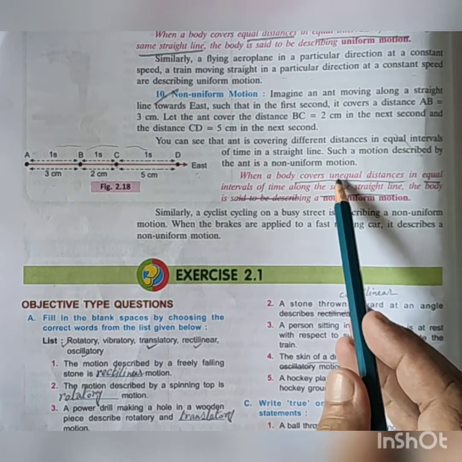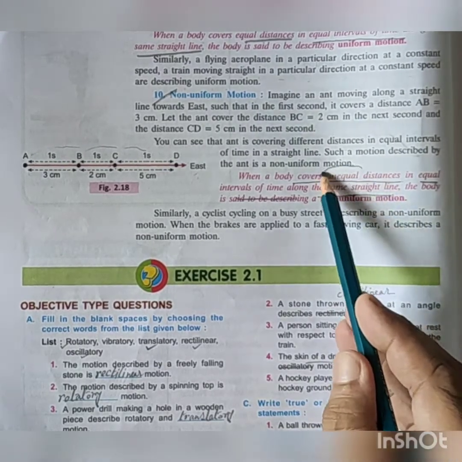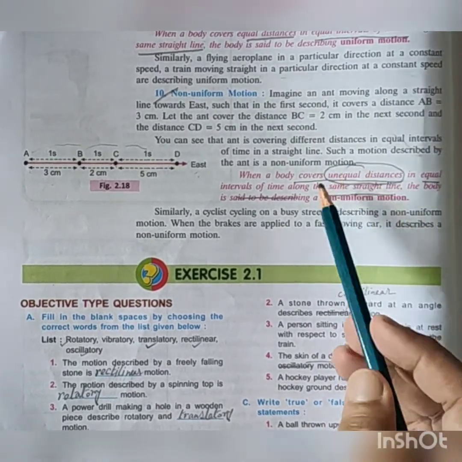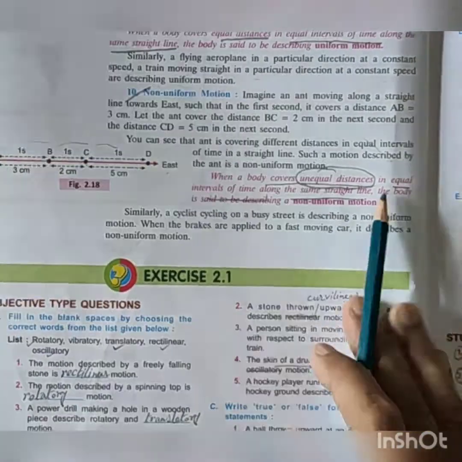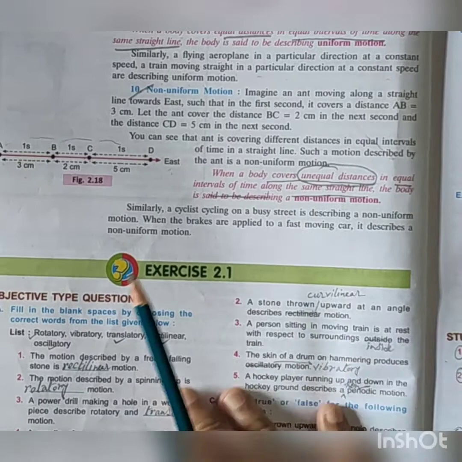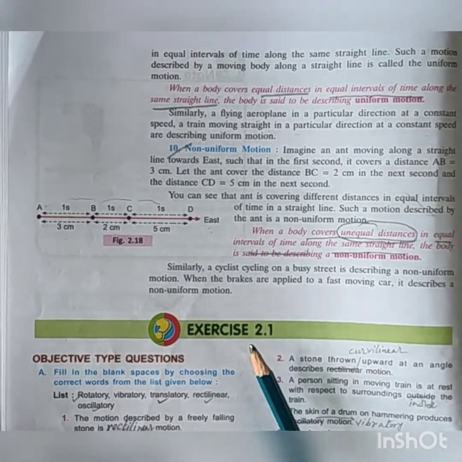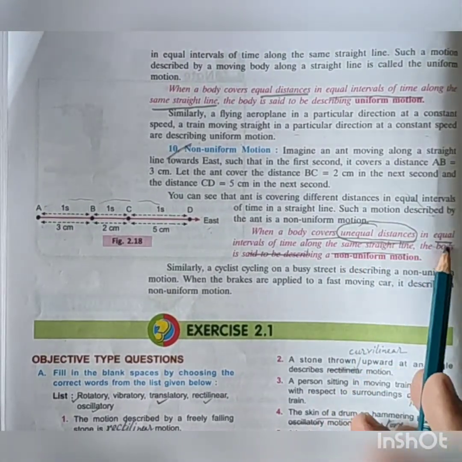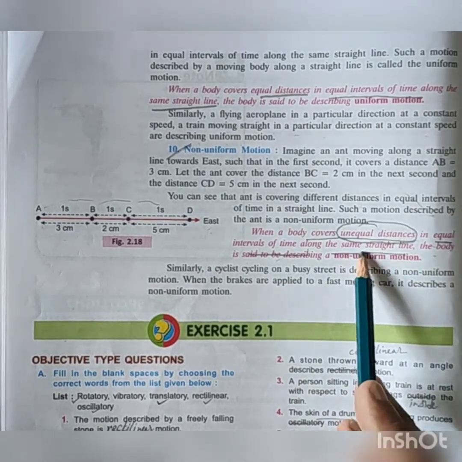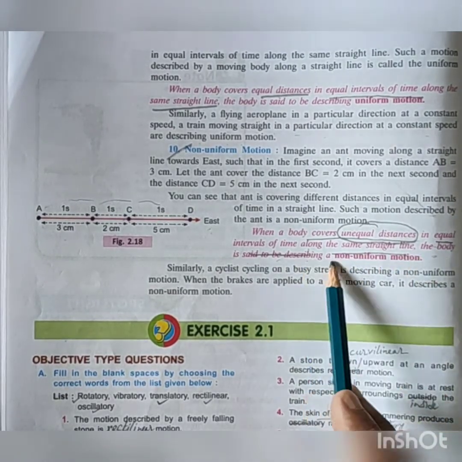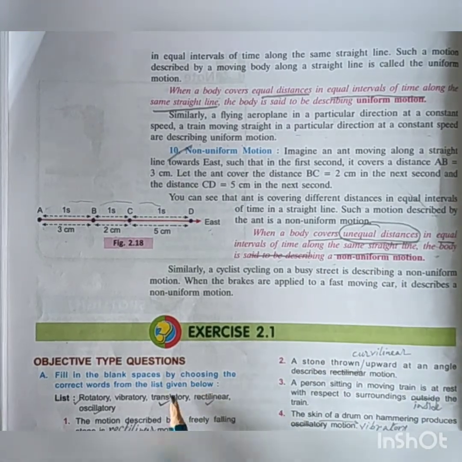So what is the difference? It is the important thing: unequal distance in equal interval of time. Unequal distance in equal interval of time along the same straight line, then the body is said to be in non-uniform motion.